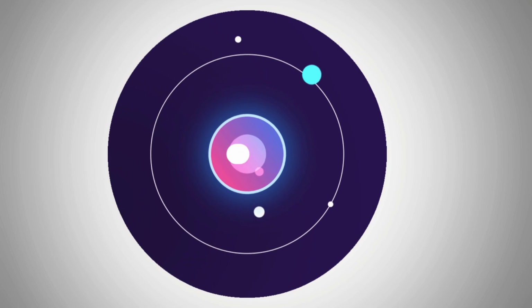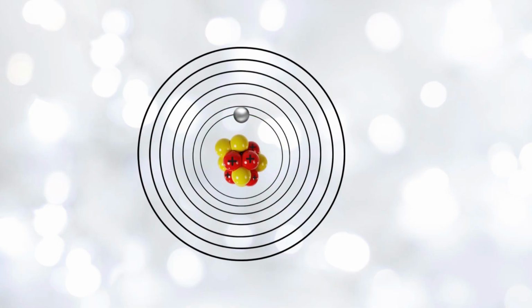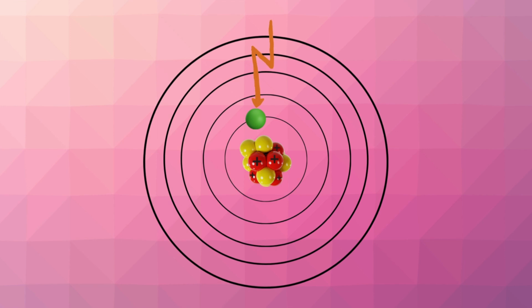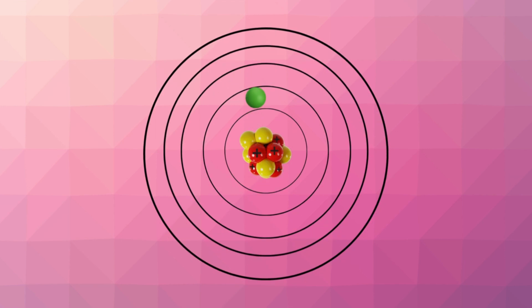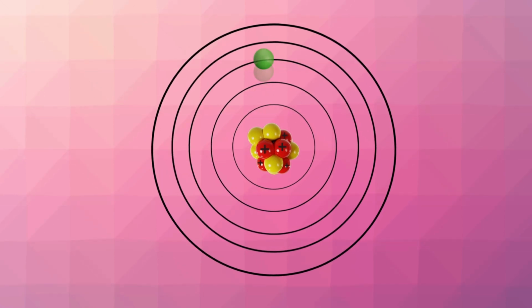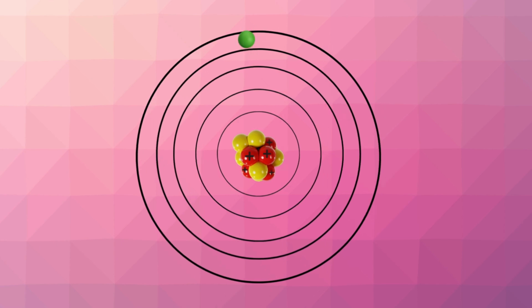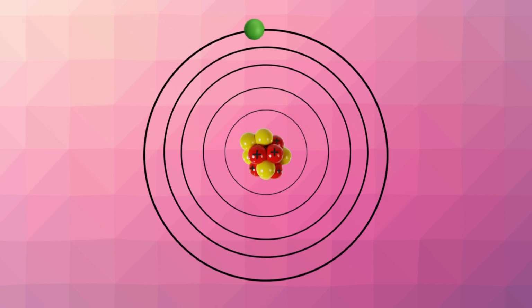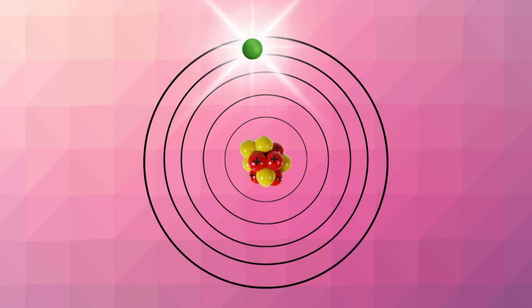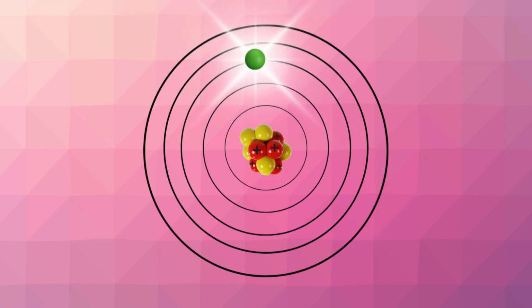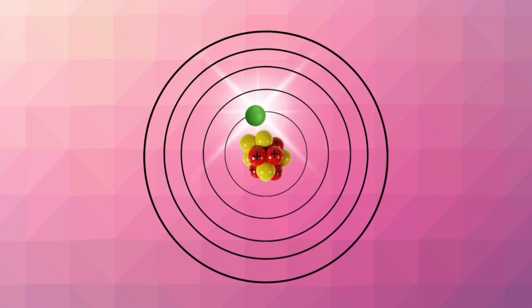Electrons don't just slide smoothly between levels. They can only jump if they absorb a specific, exact amount of energy. But here's where it gets interesting. If an electron absorbs energy, it gets excited, literally. That means it can jump to a higher energy level than normal. And technically, there's no limit to how high it can go, as long as there's enough energy. And when that excited electron drops back down, it releases that energy, often as light.